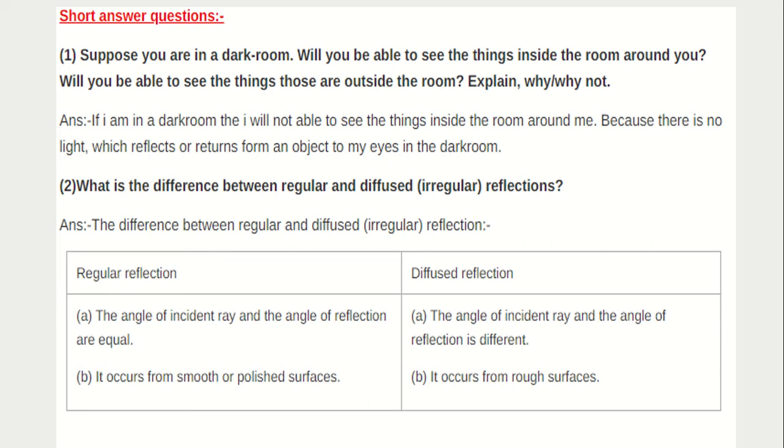Here is another question. Will you be able to see the things that are outside the room? If outside there is light, then you must be able to see the objects outside the room.